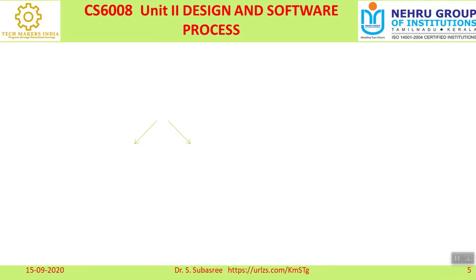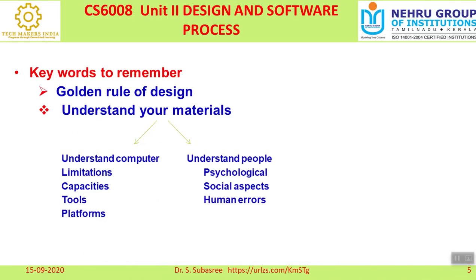So another important factor about this golden rule of design is called understand your materials. As far as computer terminology is concerned, what is the meaning of understand your materials? Understand the capability of the computer, because we are making an interaction between human beings and computers. So first we need to understand what limitations we have.